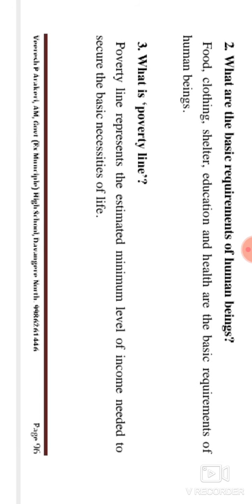Next, what is poverty line? So what is meant by poverty line is the question. The poverty line represents the estimated minimum level of income needed to secure the basic necessities of life.